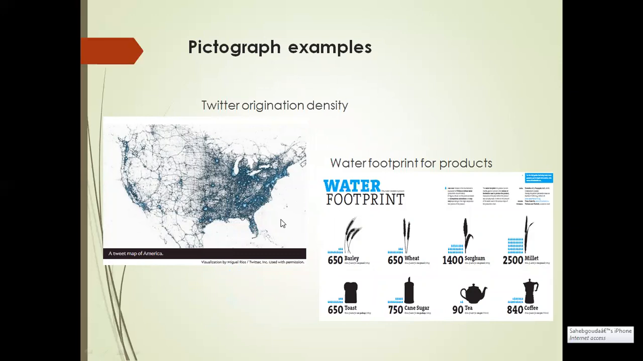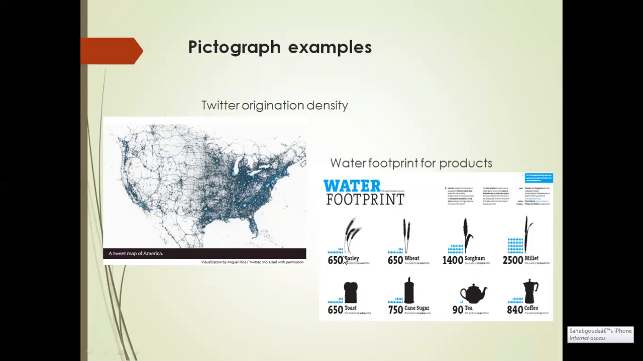Just look at this figure. This figure shows the number of liters of water needed to produce 1 pound of each of the products, where images are used to show the product for easy reference. Just look over here. This is the water footprint. You can see the droplets over here. Each droplet of water represents 50 liters of water.